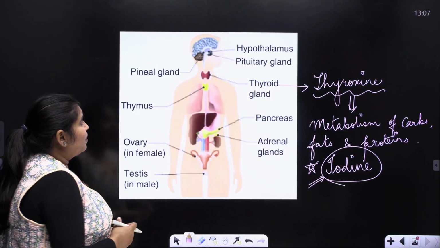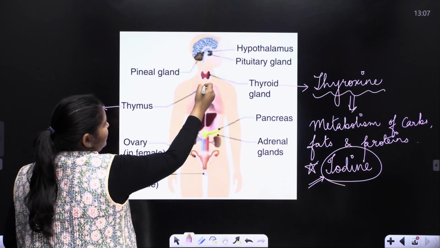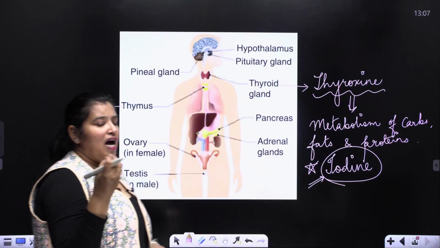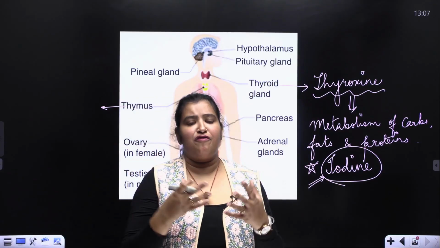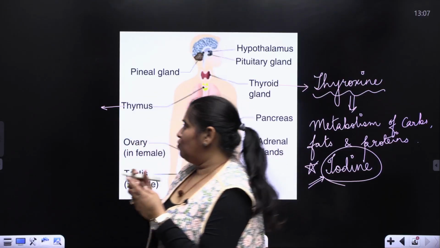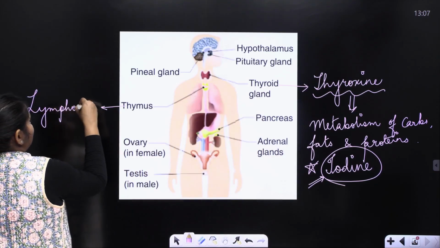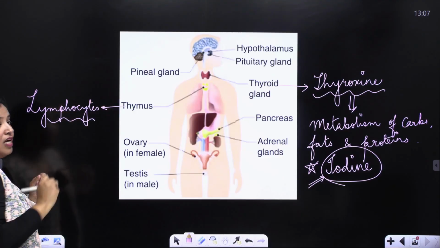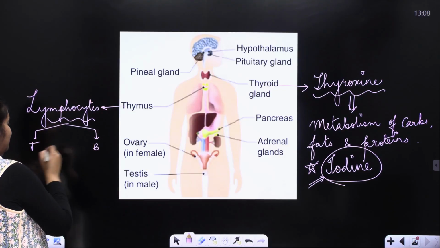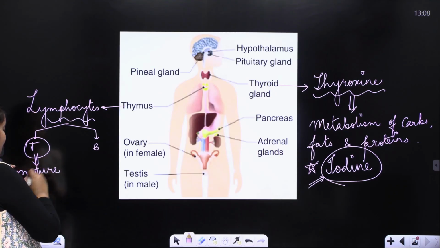Okay. Now, the next one in the throat or the neck area is the thymus gland, present in the chest cavity here. We have WBCs to fight against infections, to fight against foreign particles. Now, these WBCs are of two types. The word you must have heard of initially is lymphocytes. Lymphocytes are of two types, T lymphocytes and B lymphocytes. T lymphocytes are those which mature here in the thymus gland.